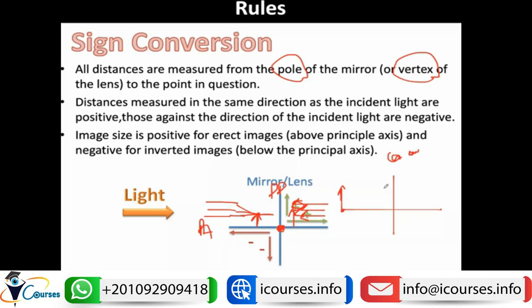This object is placed on the left side of the principal plane, so it takes the plus sign as it is erect. If we have an image that is formed by the reflected rays going from right to left, then it should take the minus sign. And this minus sign is because the light ray is reflected, and also because the image is below the principal axis.